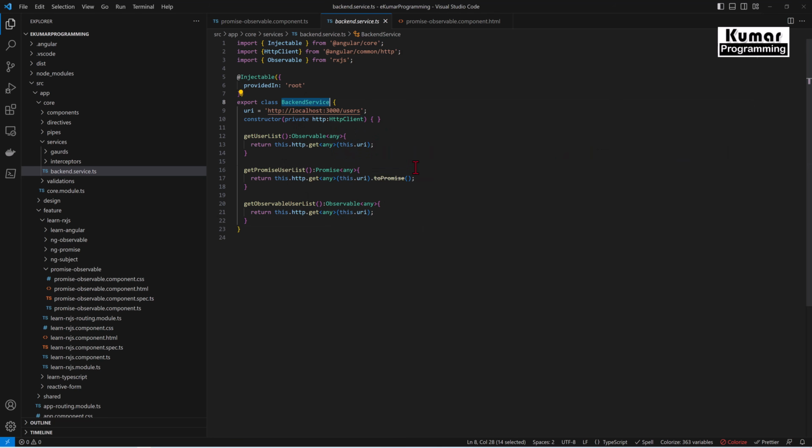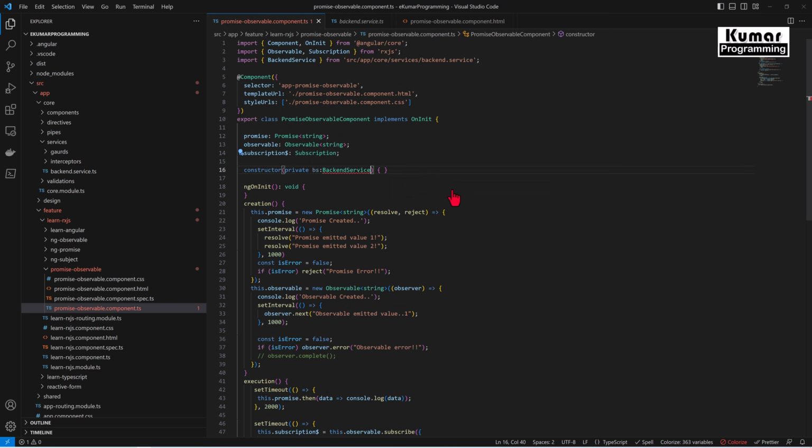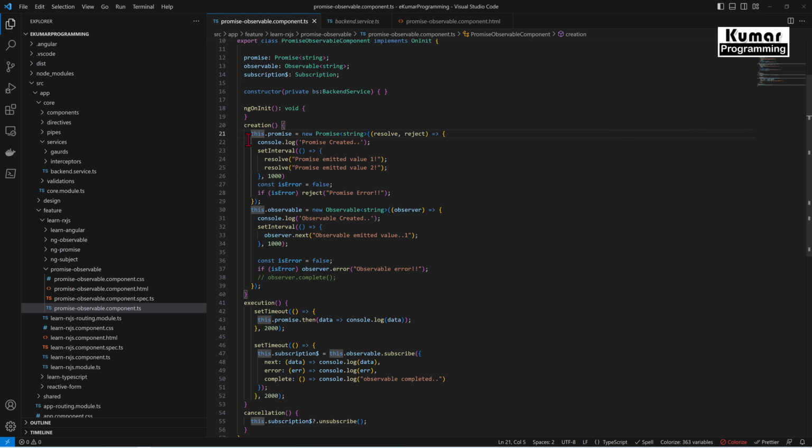Now let me inject this backend service in my component. Here I'll come to the constructor: private backendService, type of BackendService. Let me import this backend service here. Now I have my backend service. So here I'll just comment this code.